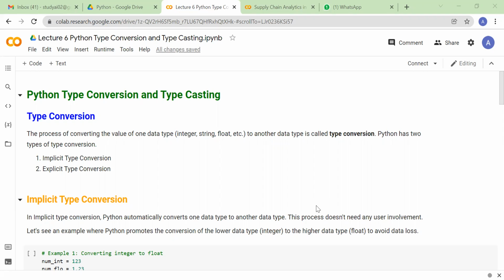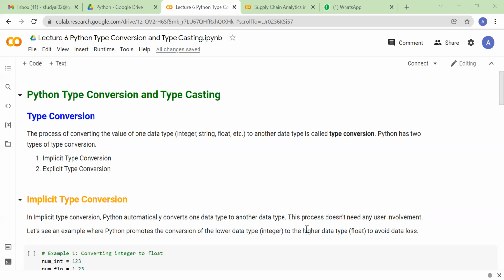If you add 10 with 15.5, the output you get is 25.5. Here Python automatically promotes your integer variable to a floating variable and computes the operation you asked it to do.